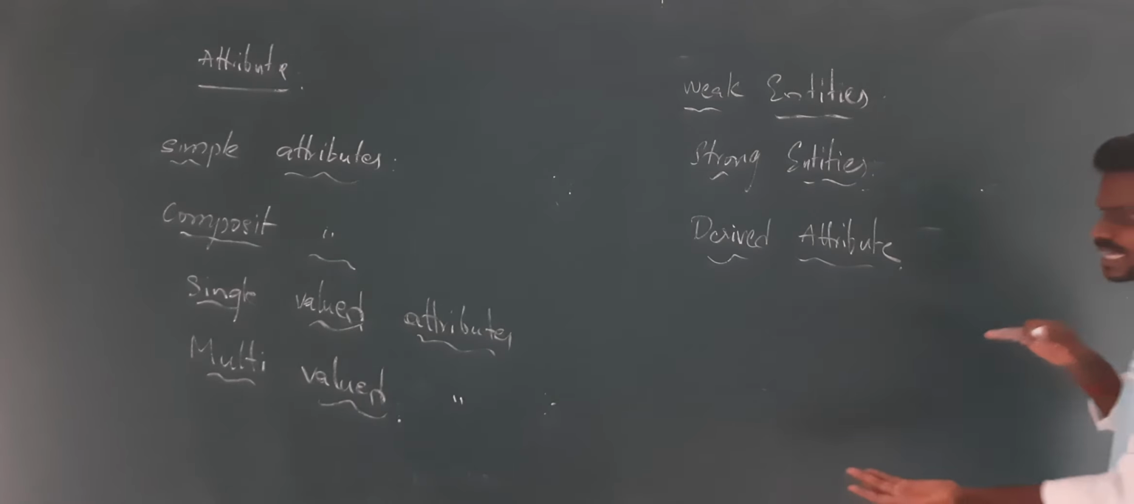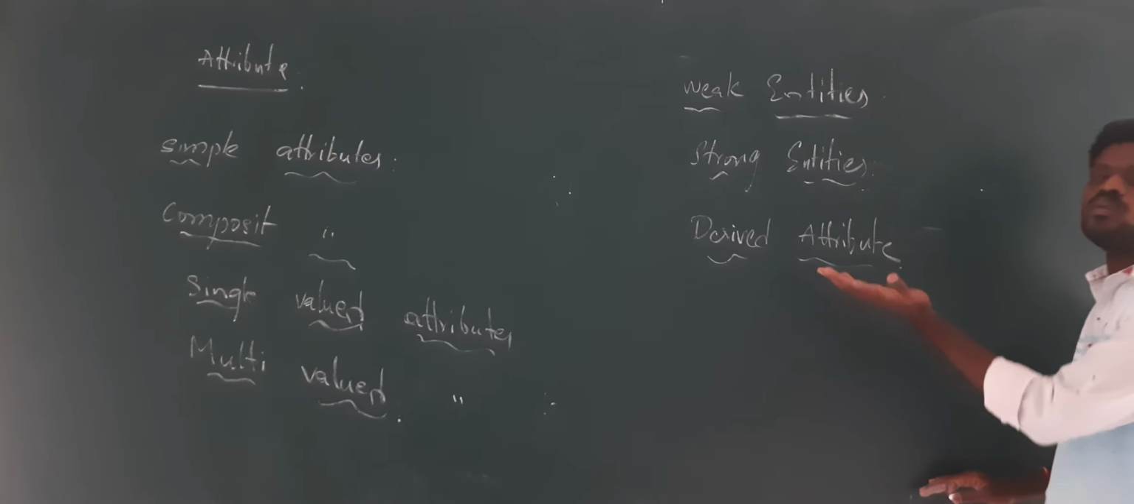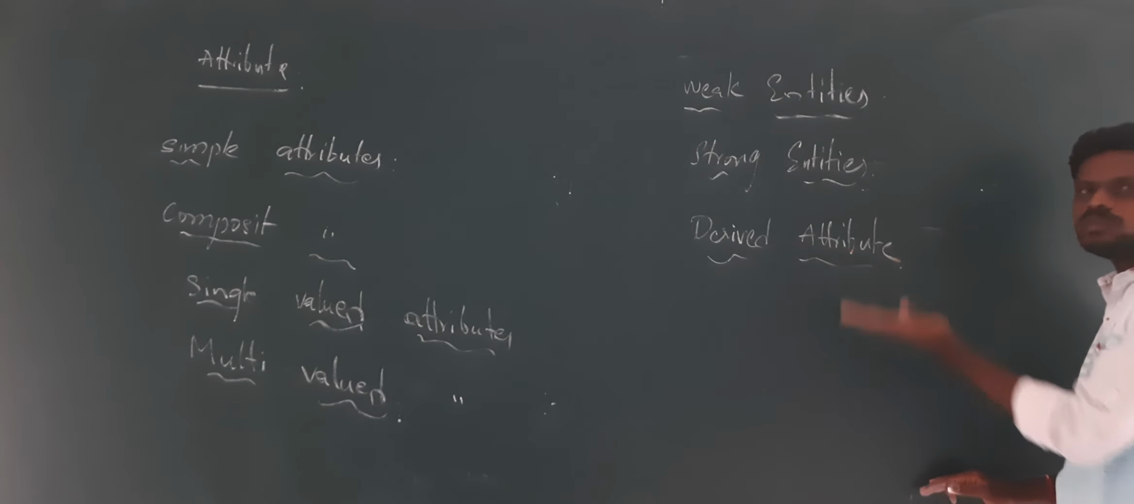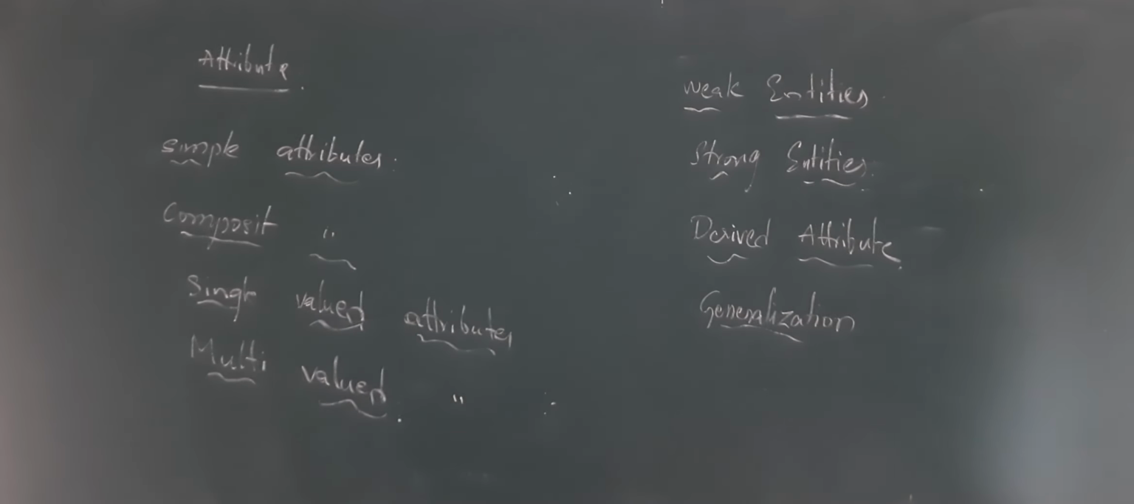Whether we are deriving the entities from bottom to top or top to bottom, depending on this we have categorized specialization and generalization. Generalization is a bottom up approach. It means we design an entity depending on the number of entities which are there on the bottom side.